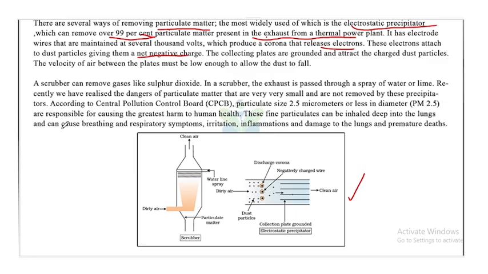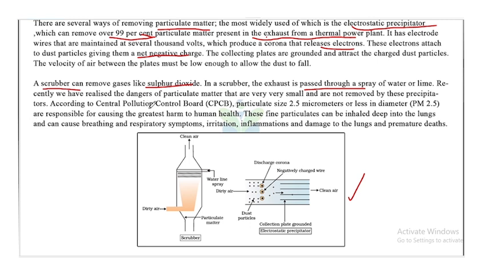Moving on, the next method is using a scrubber. A scrubber can remove gases like sulfur dioxide. In a scrubber, the exhaust is passed through a spray of water or lime. Recently, we have realized that the dangers of particulate matter are very, very small and that are not removed by these precipitators.